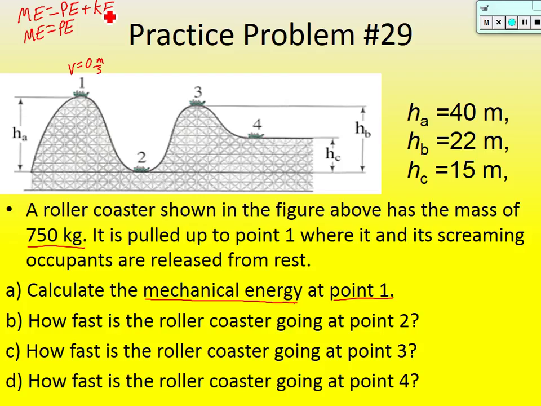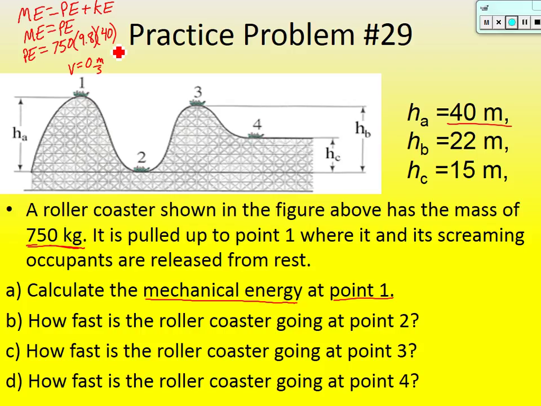So all we have to do is solve for potential energy, which is equal to mgh. The mass, did it tell us the mass? 750. Times g, which is 9.8. Now what's the height at point 1? Well, it called it HA, and it gave us a value for HA over here, which is 40 meters. So we're going to times that by 40. 750 times 9.8 times 40.